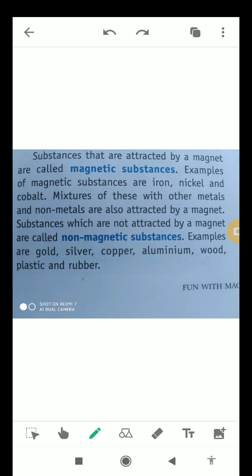Now I'll let you know about non-magnetic substances. Okay, students. As the name suggests, substances which are not attracted by a magnet are called non-magnetic substances. For example, gold, silver, copper, aluminium, wood, plastic, and rubber. These all are non-magnetic substances. Or we can say these substances are not attracted by a magnet. That's why these are known as non-magnetic substances. Okay, students.